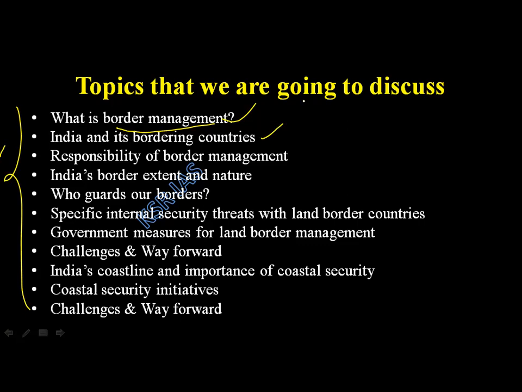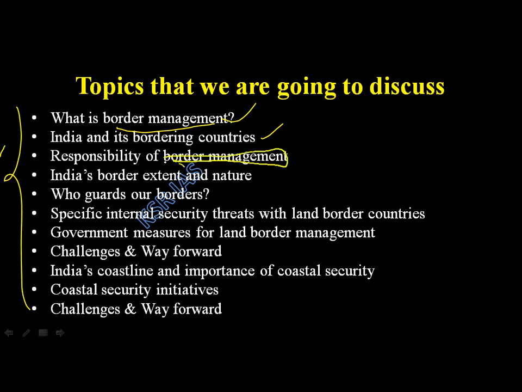India and its bordering countries. What are the bordering countries of India? Pakistan, Nepal, China, Bangladesh, Afghanistan. Sri Lanka is not a land bordering country. Countries which share our borders with our land. There is a sea between India and Sri Lanka. That's it. Okay, that we are going to see. India and its bordering countries.